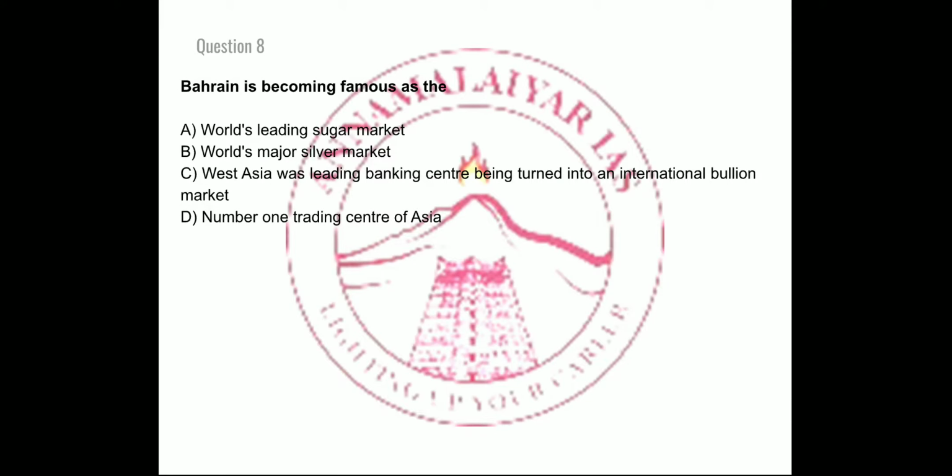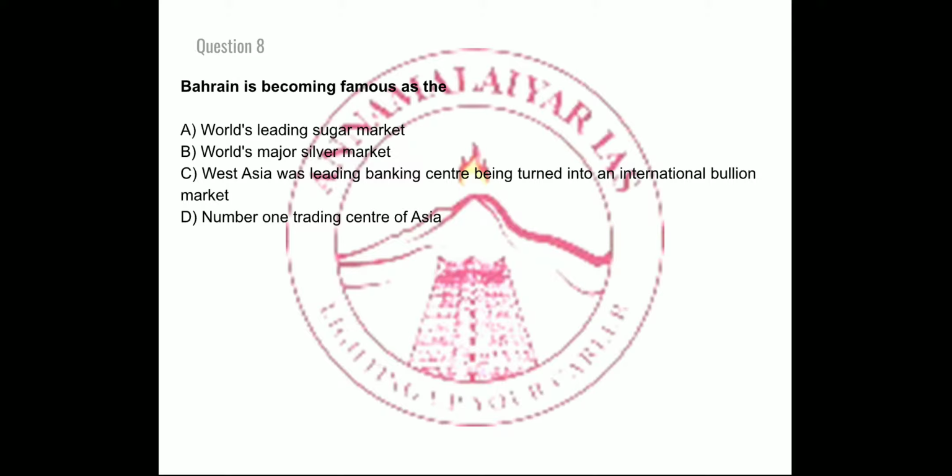Bahrain is becoming famous as, right? So you people might have studied Bahrain, the place Bahrain, even with respect to history also, right? So Bahrain is famous for option A, world's leading sugar market, option B, world's major silver market, option C, West Asia's leading banking center being turned into international bullion market, option D, number one trading center for Asia, right?